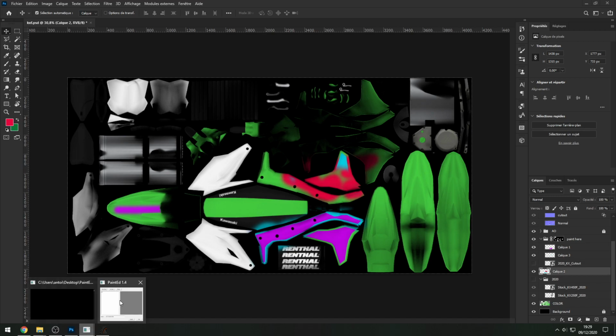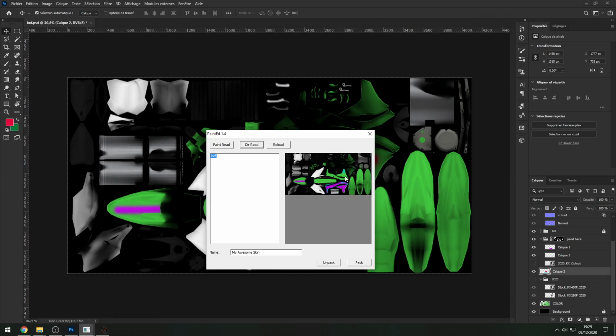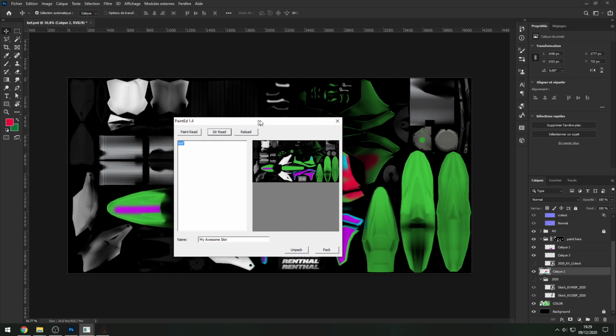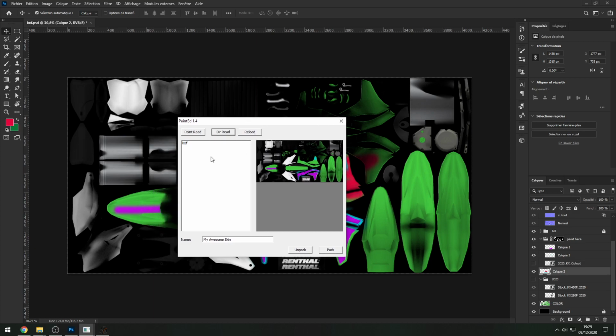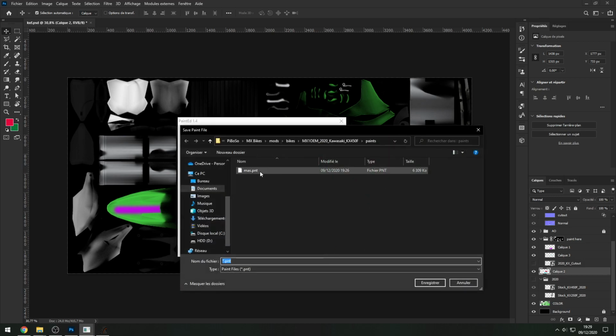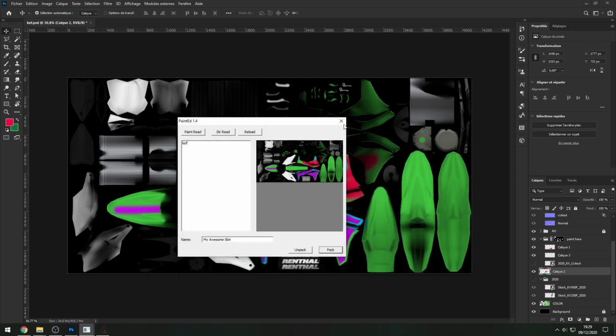We'll need to go back to Painted, and as you can see, the skin is different from this new one. So we need to press Reload, okay, and if we click again on the KXF, it's reloaded, it's the same skin. So do not change the name, it's very important to keep the same name. Just hit back and override the older file. So let's save, yes, and wait for the software to create the PNG file. Okay, it's done, and when we go back to the game, it's the same skin.